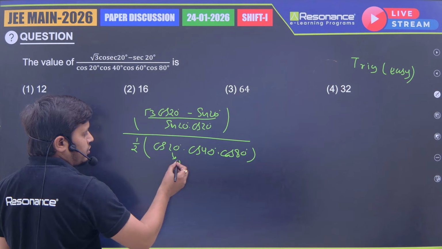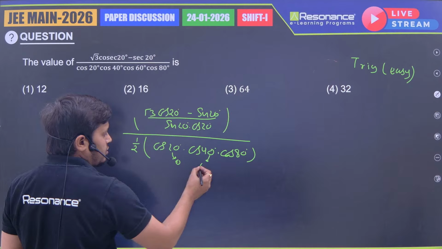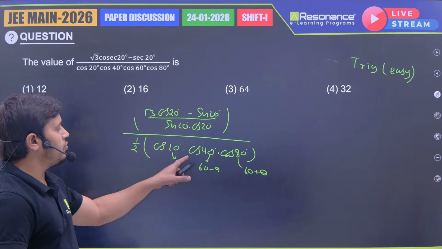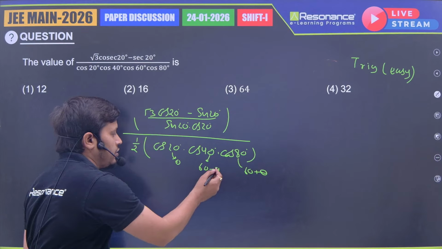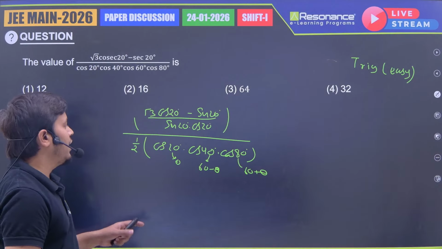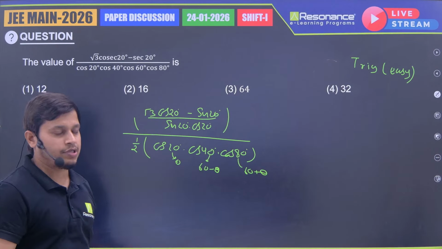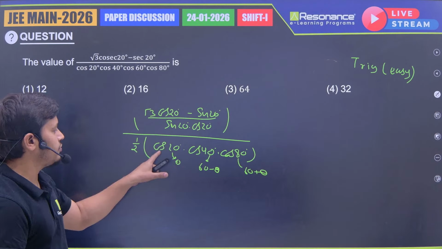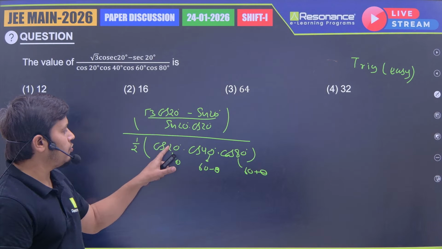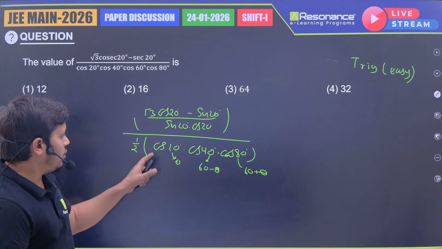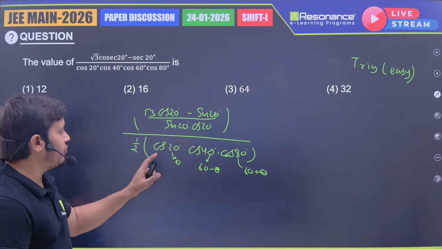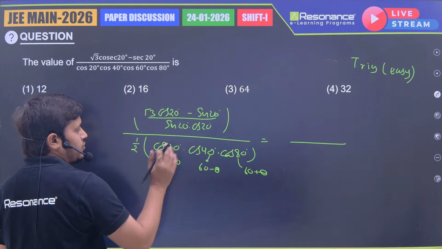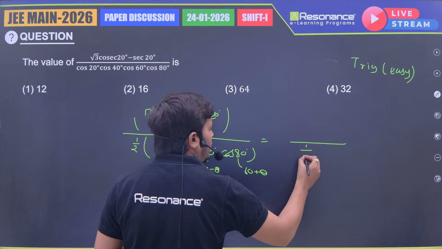If I consider this one as theta, then this one is 60 minus theta and this one is 60 plus theta. Okay, so cos theta, cos 60 minus theta, cos 60 plus theta, that is cos 3 theta by 4. Otherwise you can use the cosine product series also. So finally its value is 1 by 8, because cos 3 theta is cos 60 by 4, and cos 60 is 1 by 2. So 1 by 2 by 4 is 1 by 8. So what did we get for the denominator? 1 by 2 and this one is 1 by 8. So 1 by 16 is the denominator value.